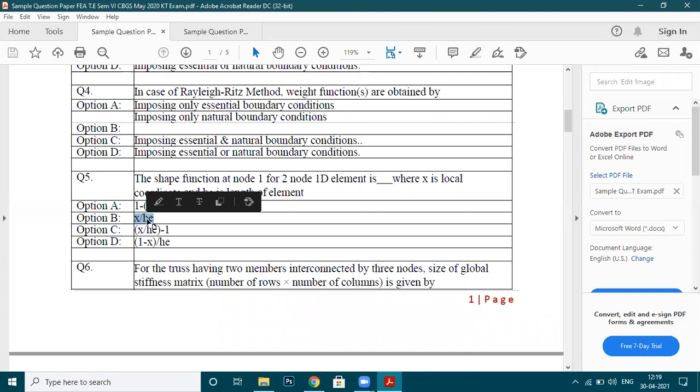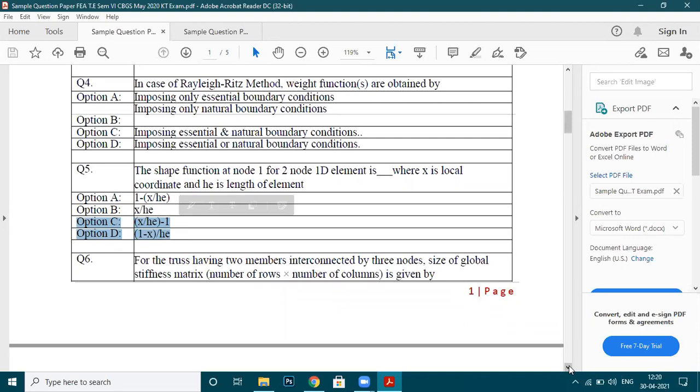It is he. So the shape function at the leftmost node, that is node number 1, is 1 minus x by he, and the shape function at node 2 is x by he. Is it okay? And options C and D don't exist. Is it okay?